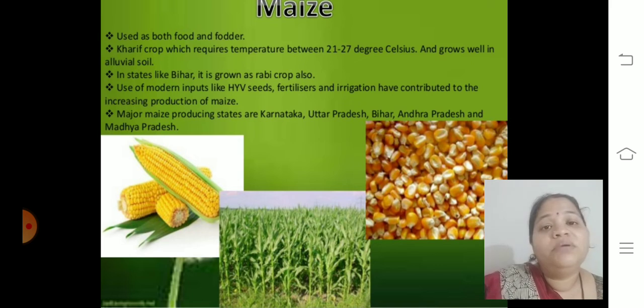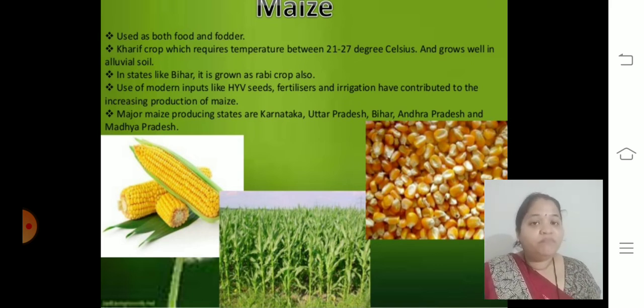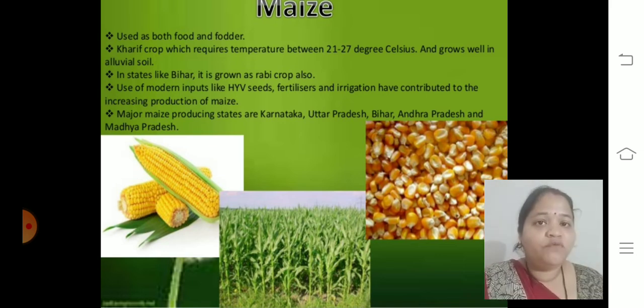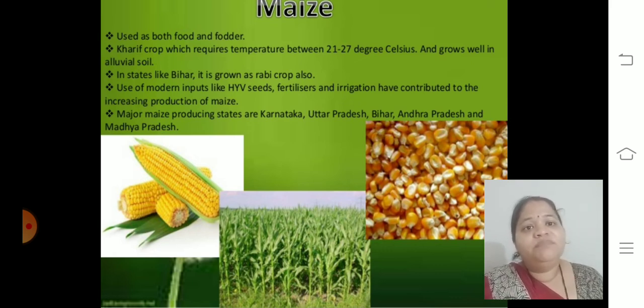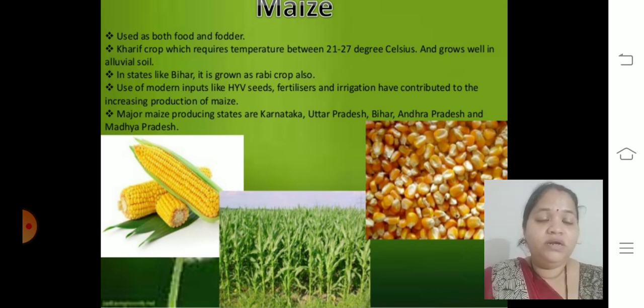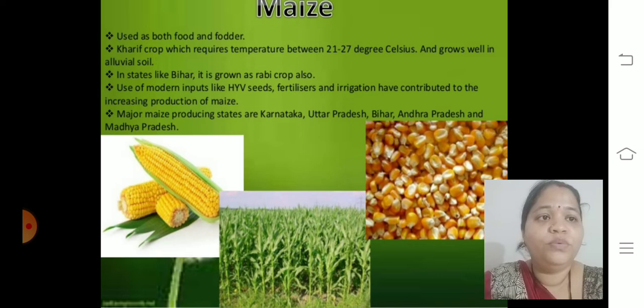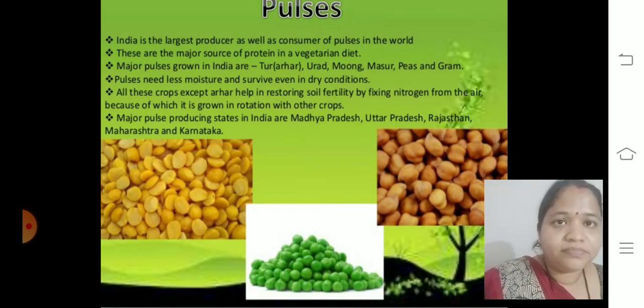For 1 mark questions, they may ask you the major producing states of maize. They may ask what percentage of rainfall is required for maize, or whether maize is a kharif or rabi crop. In which state is maize also called a rabi crop? It is a kharif crop, but in Bihar it is grown as a rabi crop. So children, you should make some questions like this in between, 1 mark and 3 mark questions. Just go with this.